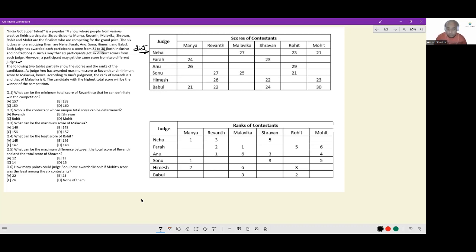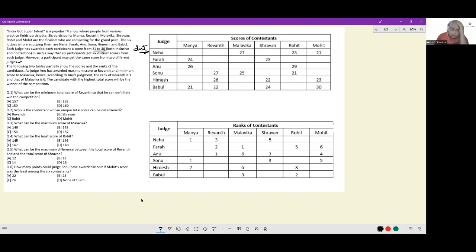Let us go ahead. Now see, because we know that only the rows are distinct, honestly, only the rows matter to us. Now see, Manya's score from Neha is not told, but she's rank 1. Revant's score from Neha is not told. He's rank 3. Malvika's score is known, but her rank is not given. Shravan's score is not known, rank is given. Rohit's score is known, rank is not given. And then again, Neha's score for Mohit is given and rank is not given. But a lot of these numbers can be filled up using understanding.